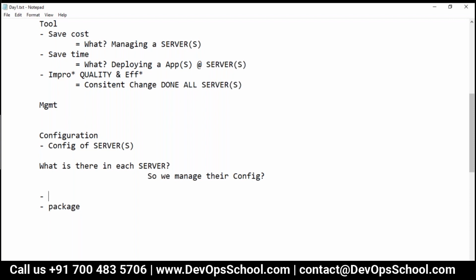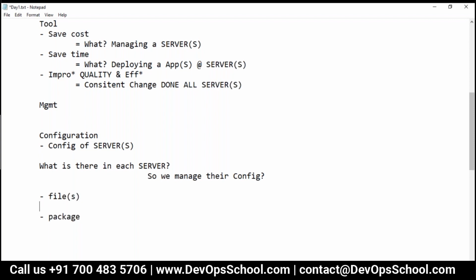So your laptop itself can act like a server. What do you have in the laptop? So I don't know whether you understood the question or not. The very simple question: what is there in each server which you find? So typically you find files, right? Different kinds of files, different application files, folders.